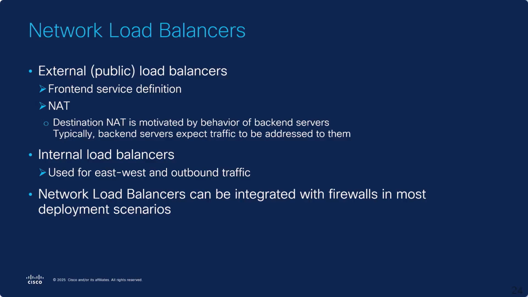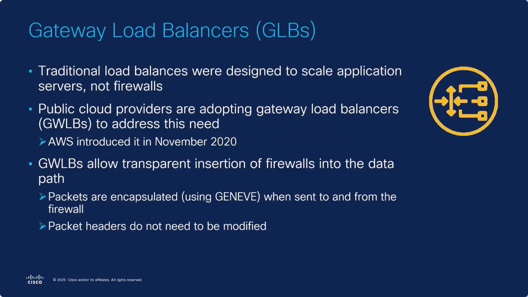Network load balancers can be integrated with firewalls in most deployment scenarios. However, network load balancers are not ideal for firewall insertion. That is why public cloud providers introduced gateway load balancers, first introduced by AWS in November of 2020. Unlike traditional load balancers, these are specifically designed to work with intermediate devices such as firewalls.